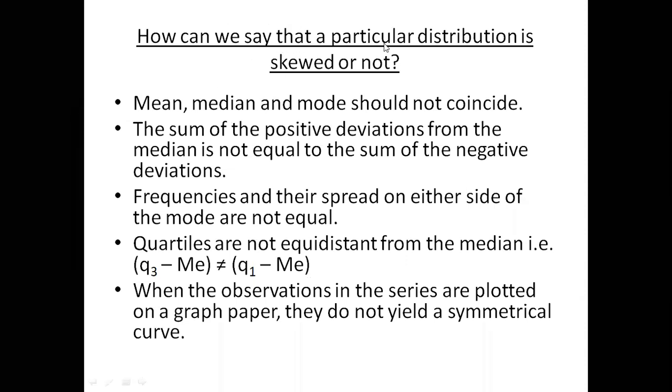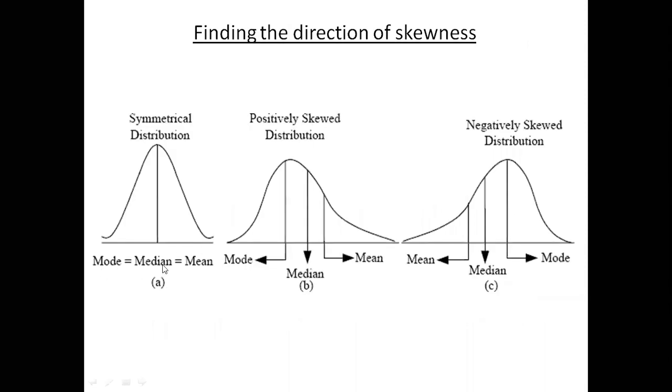Now, how can I say that the particular distribution is skewed or not? First of all, if the distribution is skewed, mean, median, and mode should not coincide, because if mean, median, mode coincide, the distribution is symmetric, and for that symmetrical distribution, the skewness value is 0. Okay, for the symmetrical distribution, the skewness value is 0.